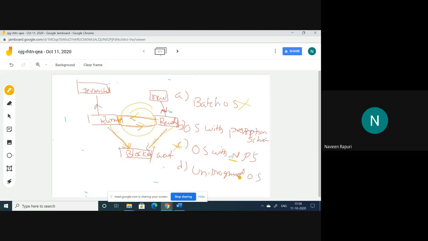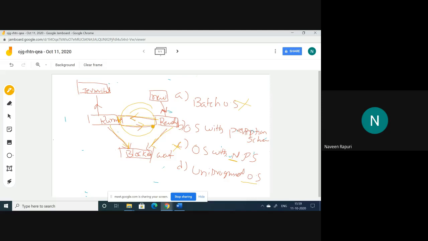uni-programmed operating system. Uni-programmed means only a single program. But here we clearly see the multi-programming environment. When one program came, it stops the execution for an IO, so it moves to the blocked state. If it is not a multi-programming environment, there is no need to send running to blocked, or ready to blocked, or running to ready, or ready to running.